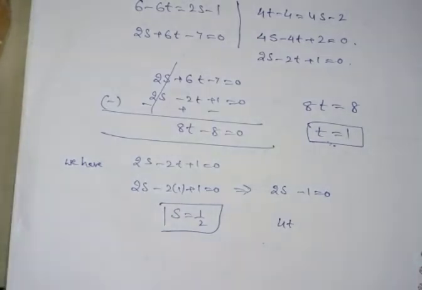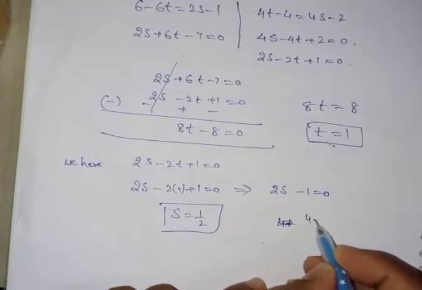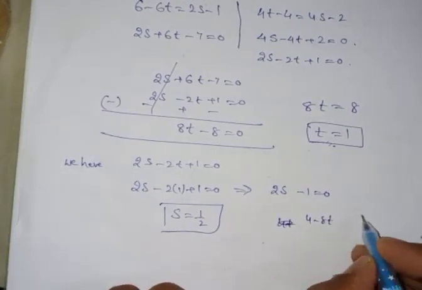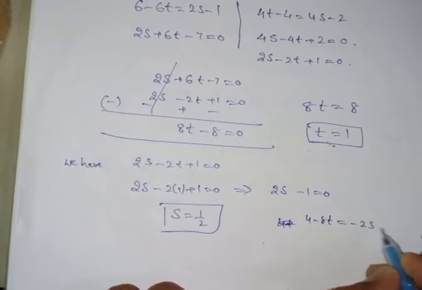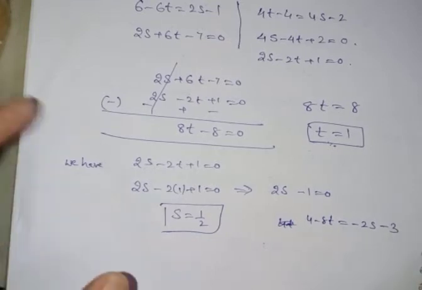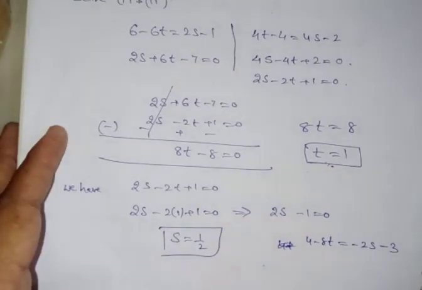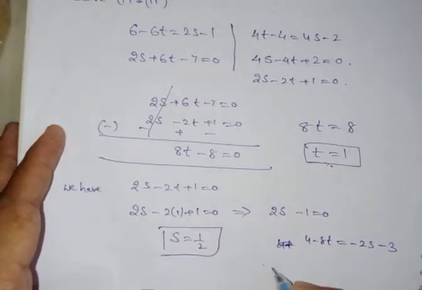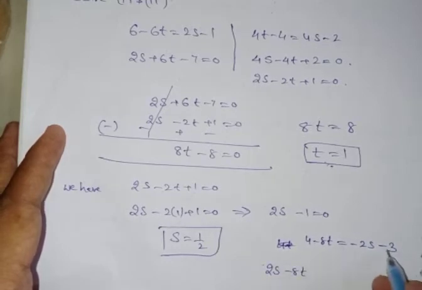This can be written as, bring this side, 2s minus 8t plus 7 is equal to 0.